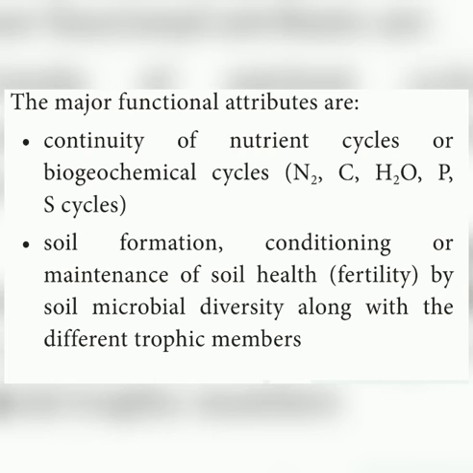The major functional attributes are continuity of nutrient cycles or biogeochemical cycles, such as the nitrogen cycle, carbon cycle, hydrological cycle, etc. Soil formation, conditioning or maintenance of soil health, that means the fertility of the soil